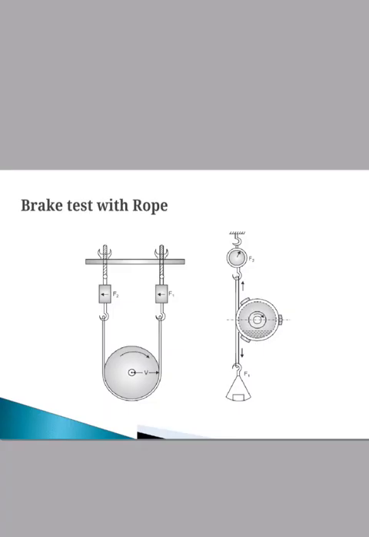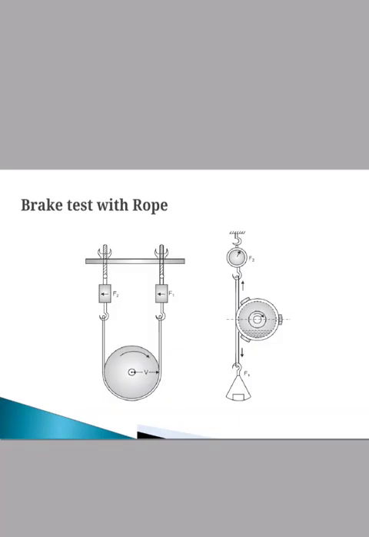See in the image, the two spring balances F1 and F2 are attached to the two ends of the rope or belt, which are kept at a horizontal distance equal to the diameter of the pulley and twice the thickness of the rope or belt.